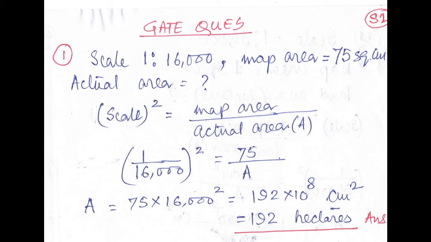We have to find the actual area, let us call it capital A. So capital A comes out to be 192 into 10 raised to 8 centimeter square, because the map area of 75 was given in square centimeter, so the answer will also come in centimeter square. Now in hectare, how much will it be? It will be 192 hectares, because 10 to the power 8 centimeter square equals 1 hectare. So this answer converts into 192 hectares.